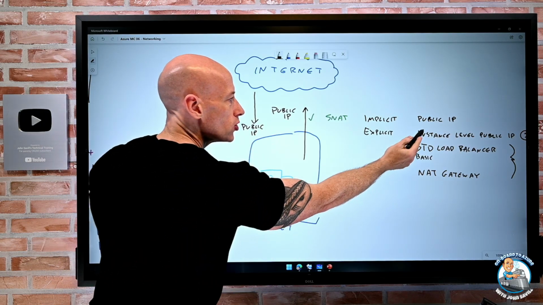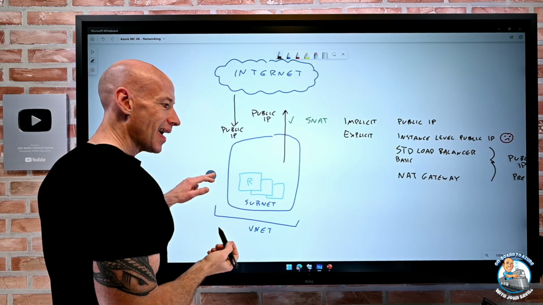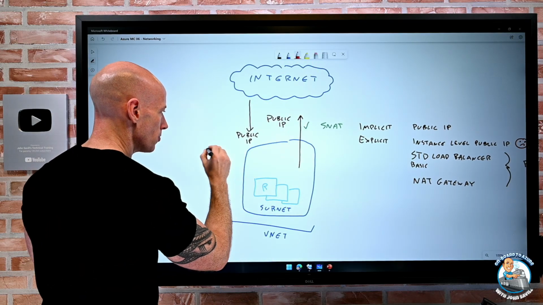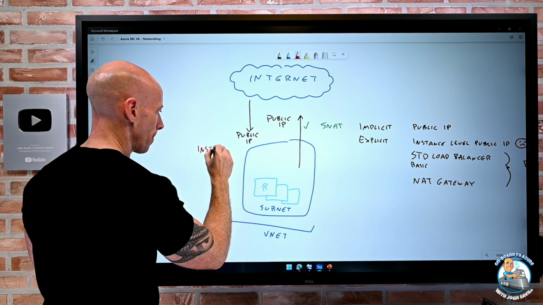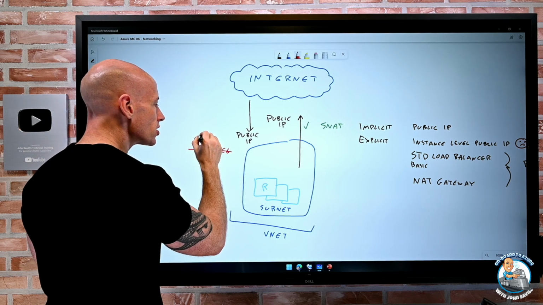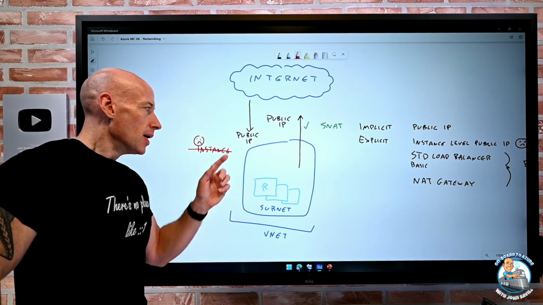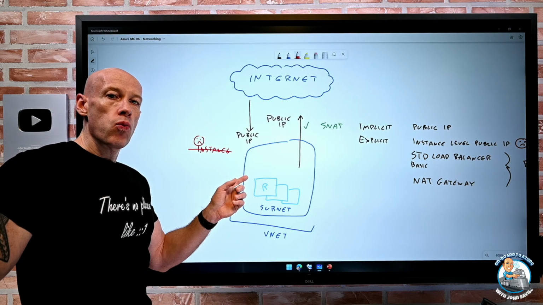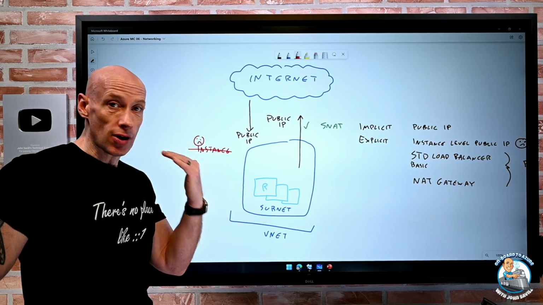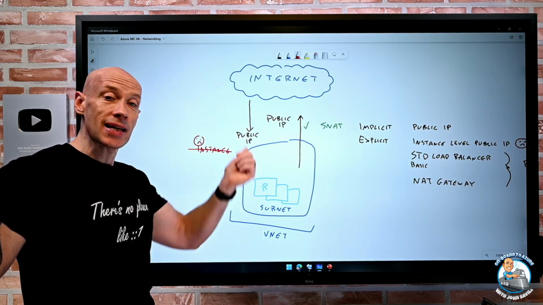Again, I could do instance level. But I don't want it. It's horrible. So what's the problem with doing an instance level? It goes directly to a particular resource. So firstly, I've got no opportunity to add any kind of protection in front of it. The only protection is going to blindly send everything.